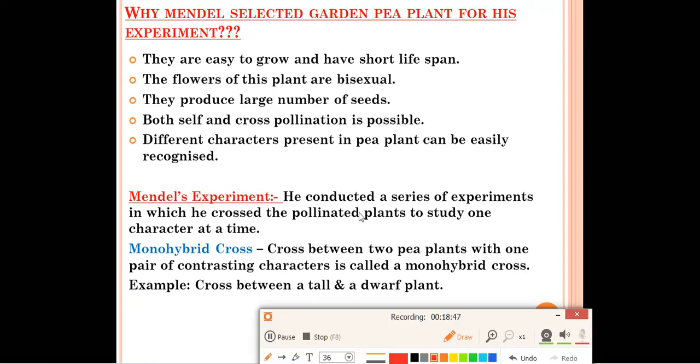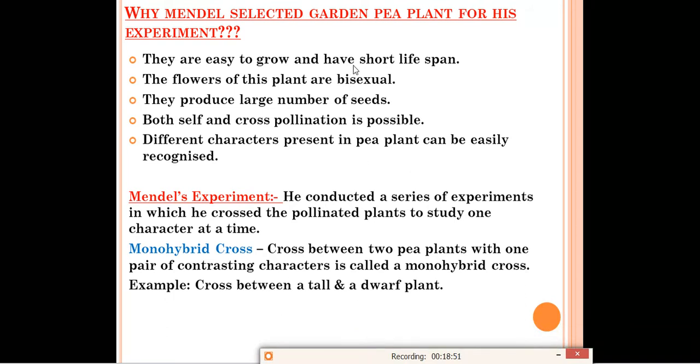The first point, they are easy to grow and have short lifespan, means pea plant can be easily grown and they have short lifespan, means many generations experiment he can do using the garden pea plant. If he had carried the experiment using human beings, he cannot do so many experiments because so many generations he cannot look at that. But garden pea plant have a very short lifespan, so he can compare many generations for his experiment. So these are easily grown and have short lifespan.